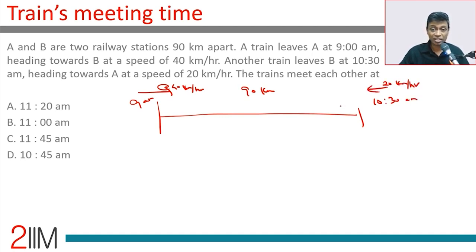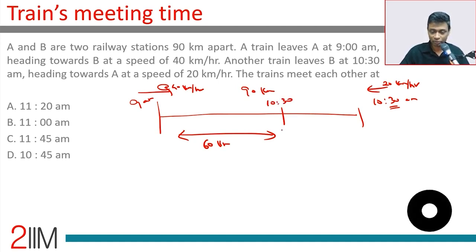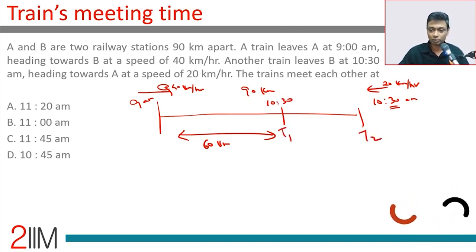The trains meet each other at, let's start at 10:30 a.m. That's 1.5 hours, 40 kilometers per hour, 1.5 hours. A would travel 60 kilometers. So A would be at the 60 kilometer point at 10:30 on the first train. I'm calling that A. Fine. So train 1. This is train 2.